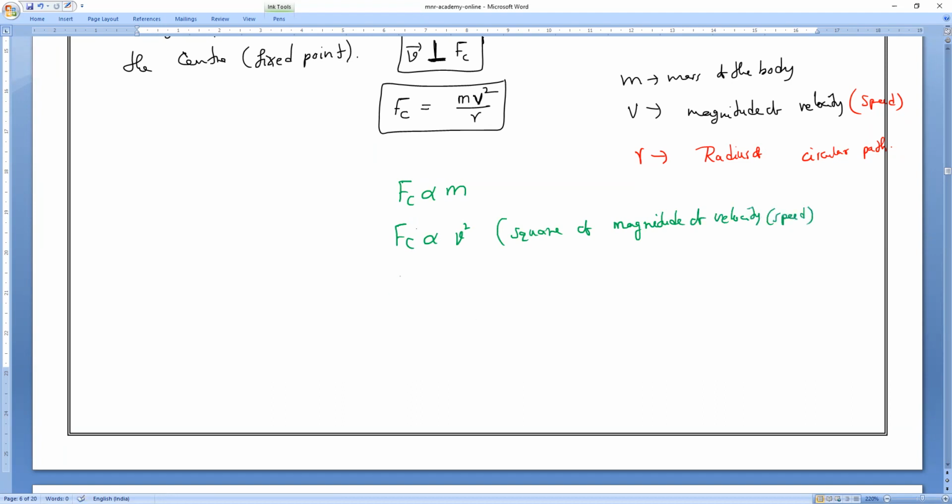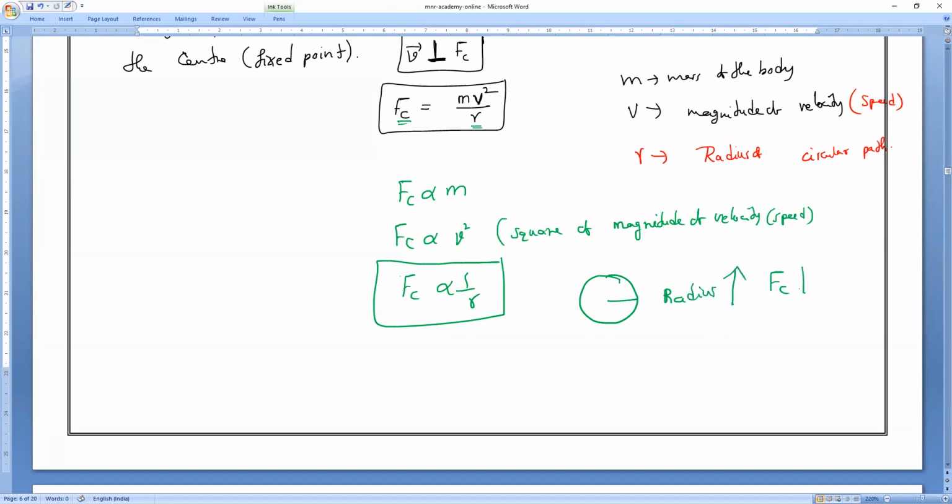Clear? Now, what is the relationship between centripetal force and radius? Inversely proportional to each other. So if the radius of the circular track increases, tell me, does centripetal force decrease or increase?